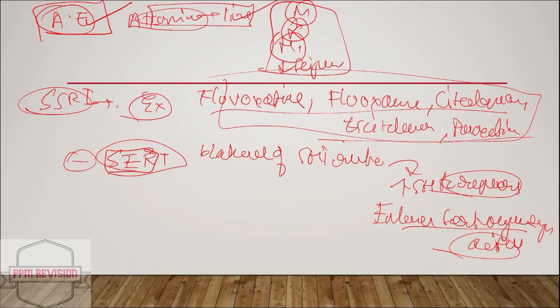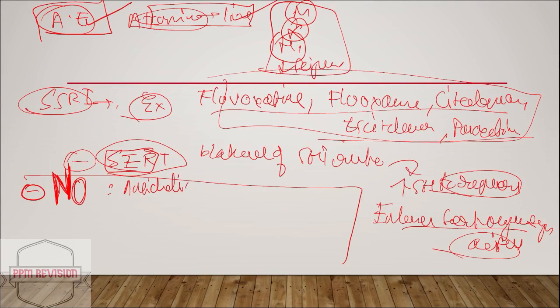Now looking at a few other points. In case of SSRI, it is important to note that there is no anticholinergic effect.